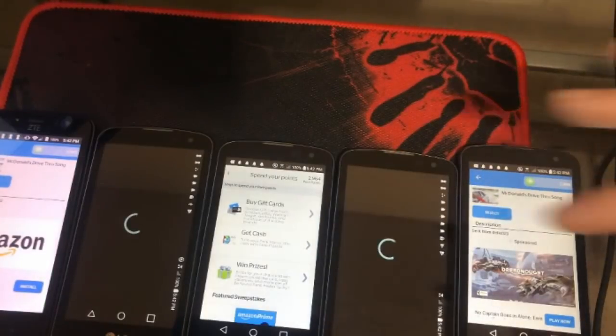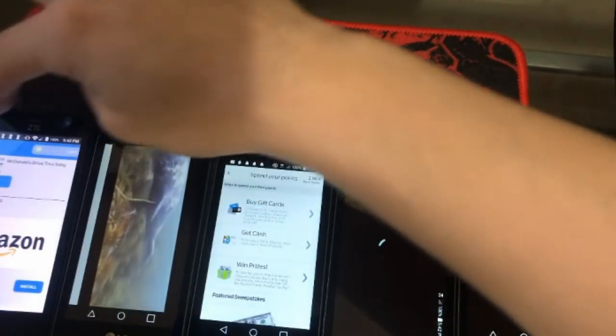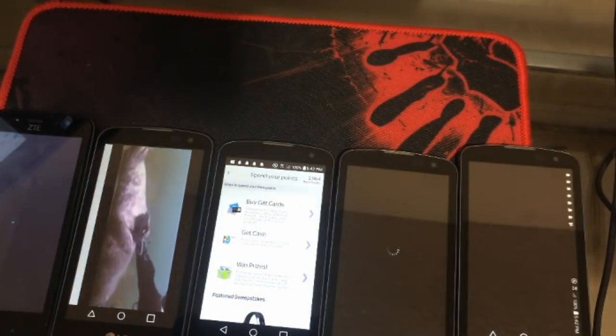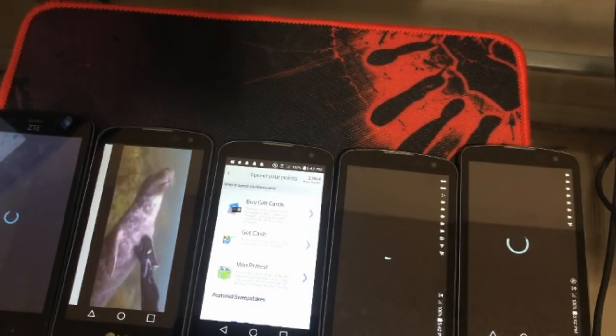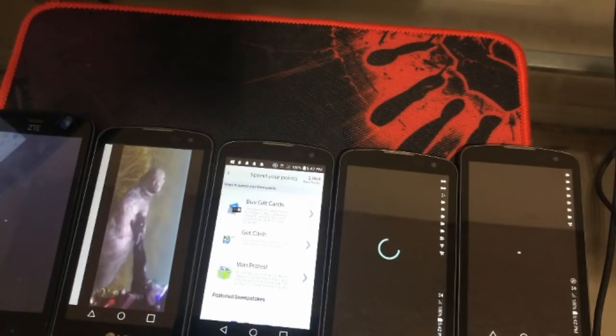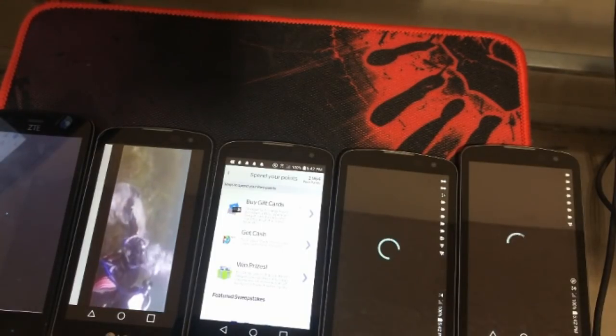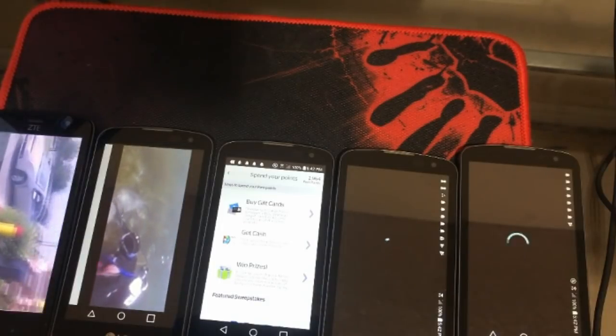So guys, this is one of those applications where it's give and take. You will see some issues with the application, but for the most part, it's a sound paying application. There's really not very much else to discuss as far as working with this application.